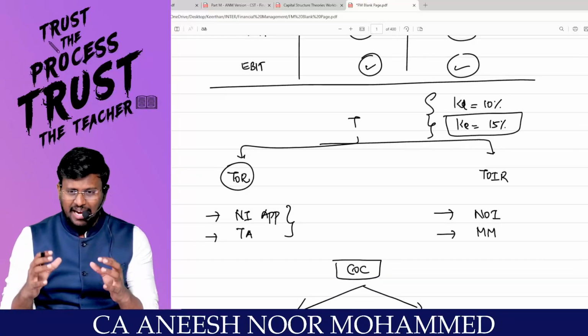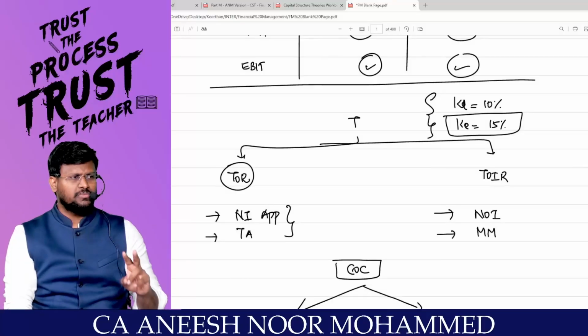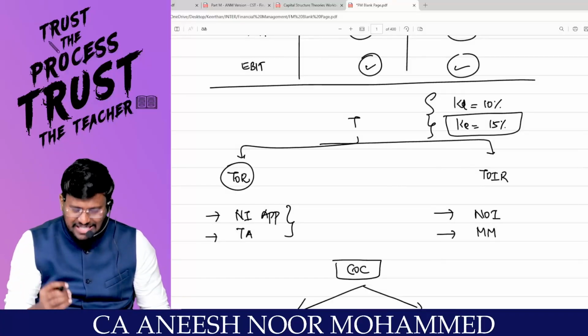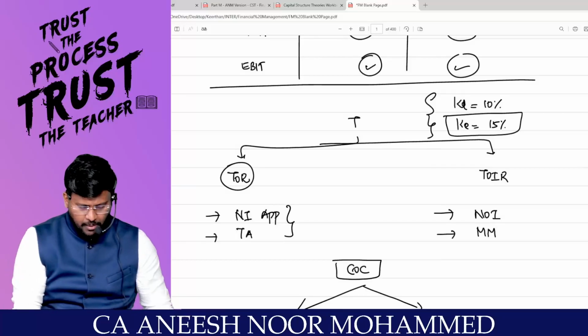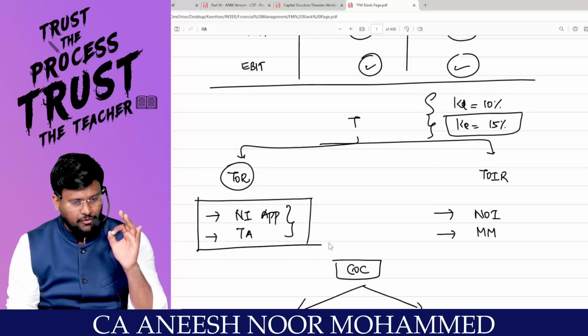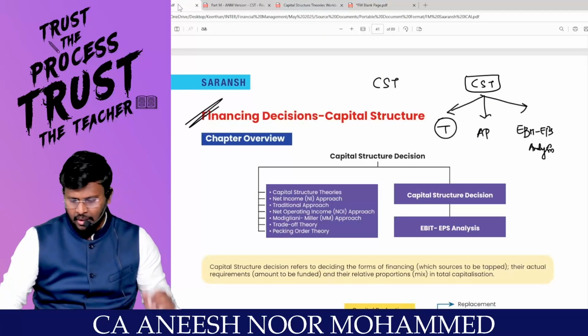So this is the basic understanding, which is saying that even if two firms are alike in all aspects except capital structure, yes, the value of the firm will change. My dear lovable students, there are two approaches saying that the value of the firm will change. That is called the net income approach and the traditional approach. So we are going to start.